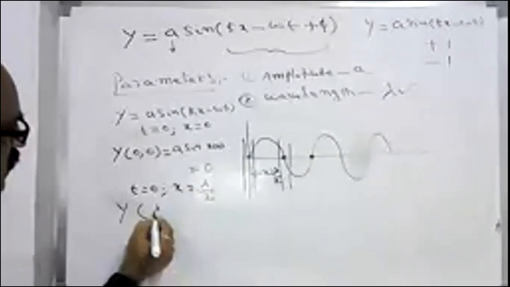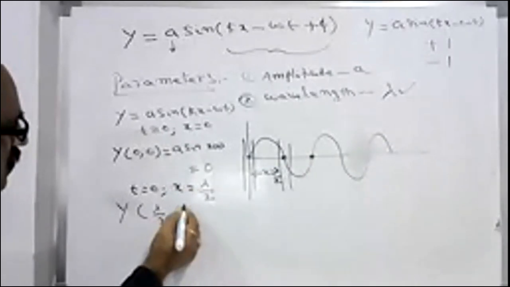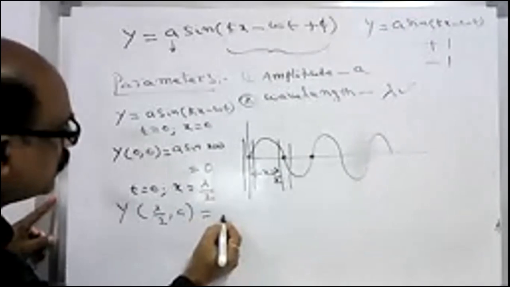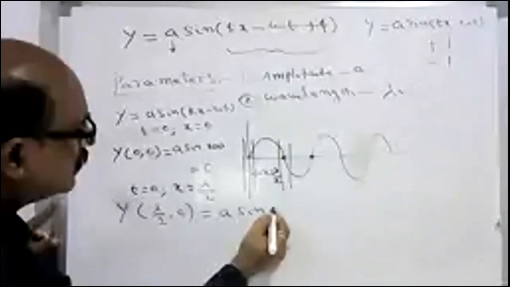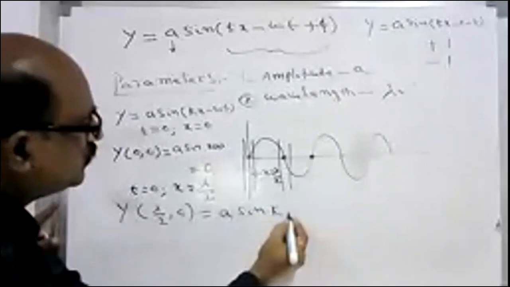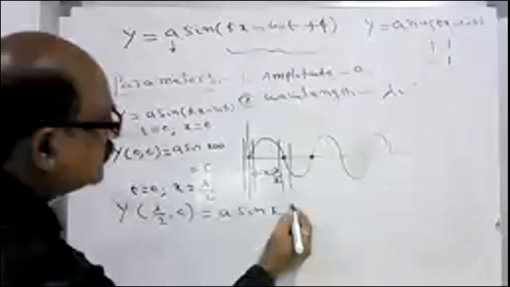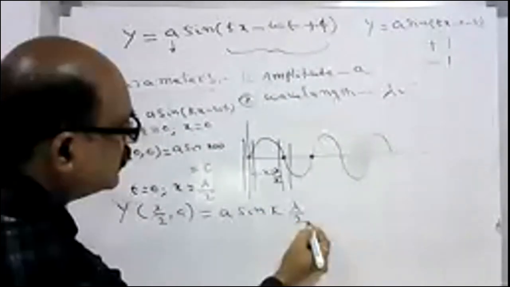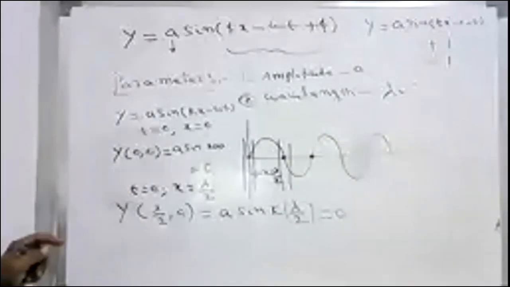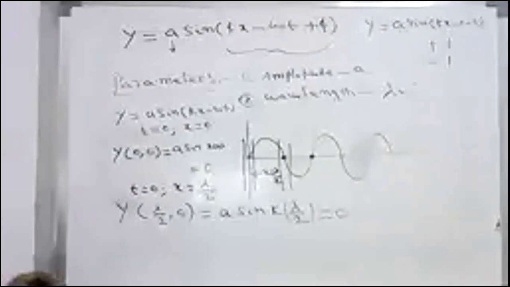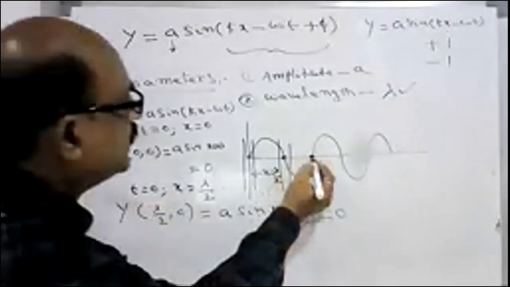So the displacement at lambda by 2: 0 is equal to A sin(k into x), where x is lambda by 2. Again, is it 0 or not? Yes, sir. So again, at what position will you be getting 0?